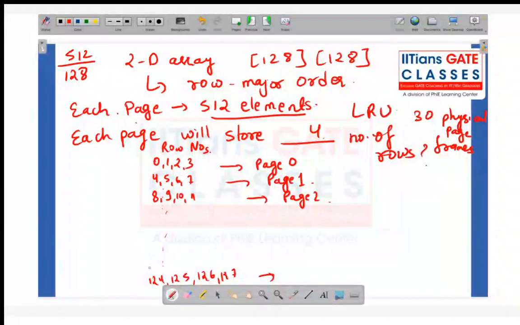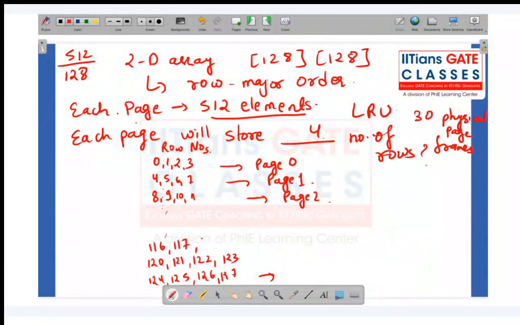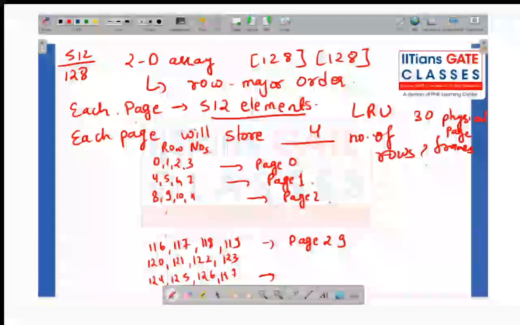These are the row numbers. To help you better, 120, 121, 122, 123, and then 116, 117, 118, 119. These are again the row numbers. So can I say, students, that this will be stored in page 29? Do you all agree with me on this?